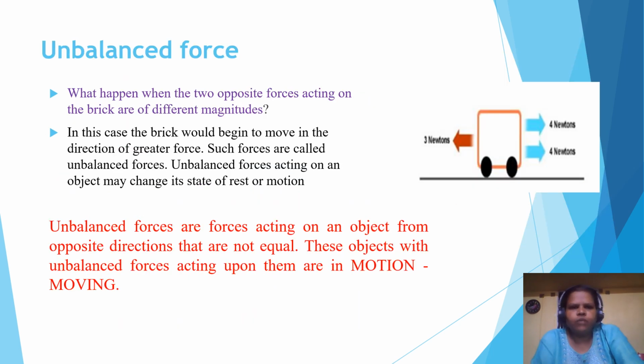Then we come to the unbalanced force. So next one is the unbalanced force. What happens when two opposite forces acting on the brick are of different magnitude? Already we discussed here. So here 3 newtons and this side you are having 4 newtons of force. If the same thing is applied, the brick would begin to move in the direction of greater force. Such forces are called unbalanced forces.